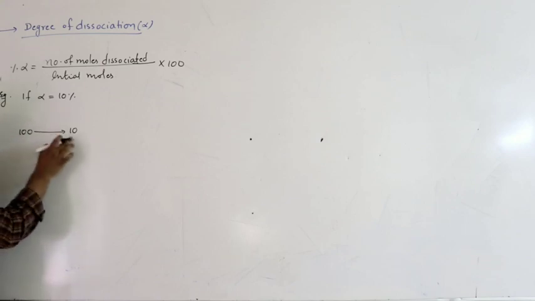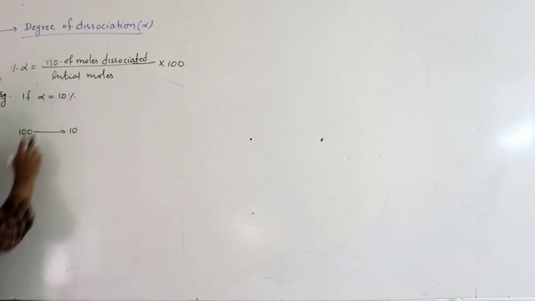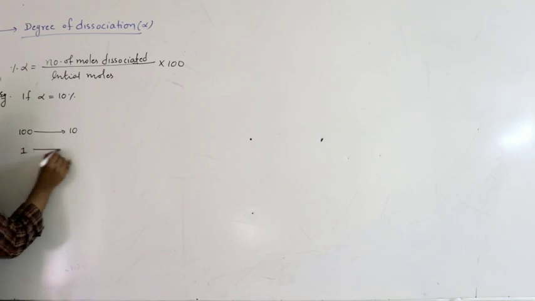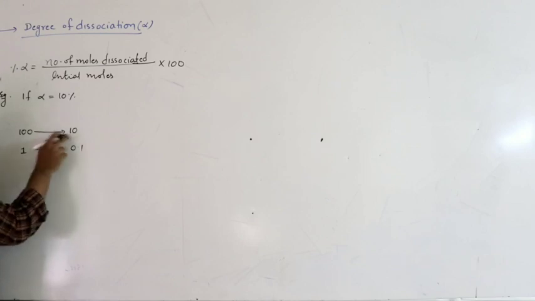That means for every 100 moles, 10 moles are dissociated. But it is not necessary that you always take 100. You may take only 1 mole. So 10% of 1 is nothing but 0.1. For every 100, 10 moles. For 1, how much? That is 1 into 10 by 100, you will get 0.1.